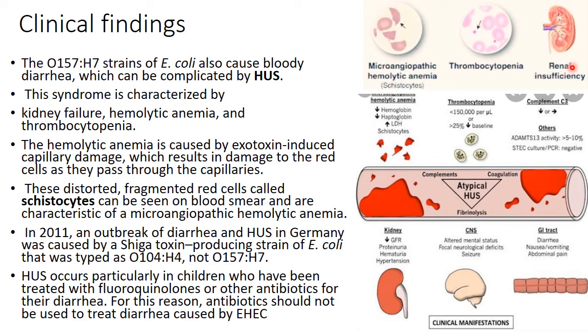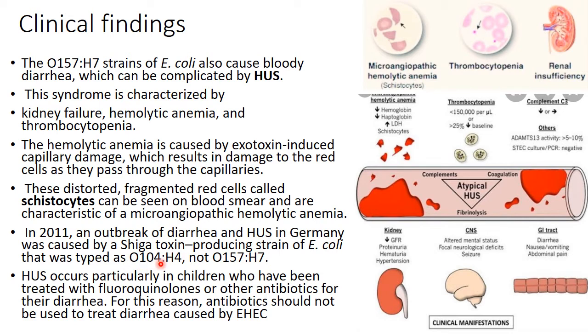Now in this diagram, this is well represented. In 2011, an outbreak of diarrhea and hemolytic uremic syndrome in Germany was caused by a Shiga toxin producing strain of E. coli of type O104:H4, not O157:H7. It means that hemolytic uremic syndrome is not only caused by O157:H7, but also by O104:H4.